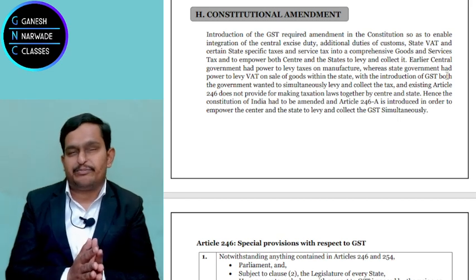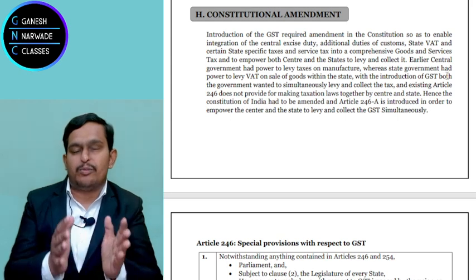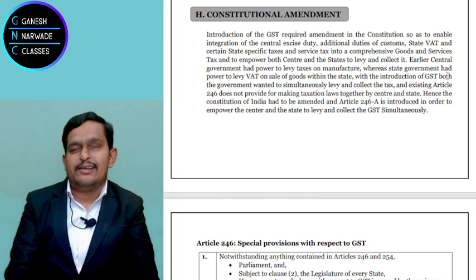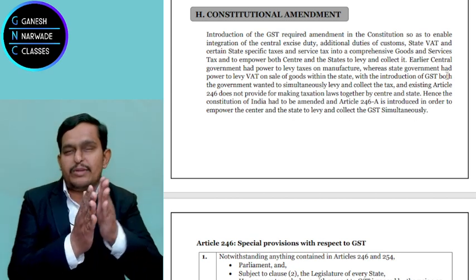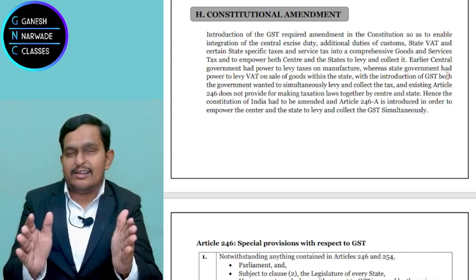First thing, actually when the government decided that they want to bring GST, till that time, how the laws were made, we discussed in the last lecture, you remember? Central government taxes were different, state government taxes were different, right?